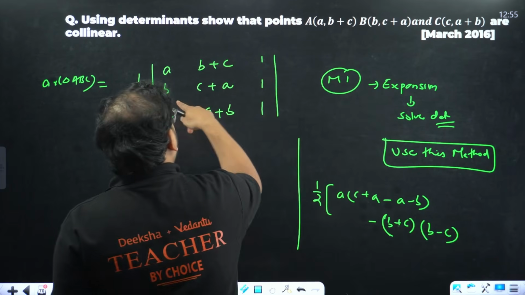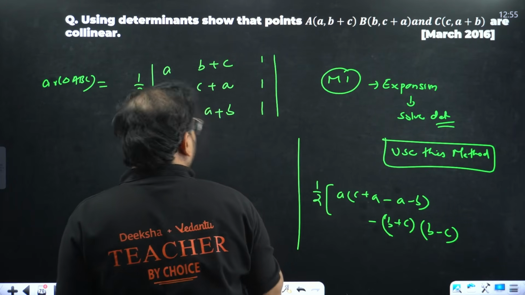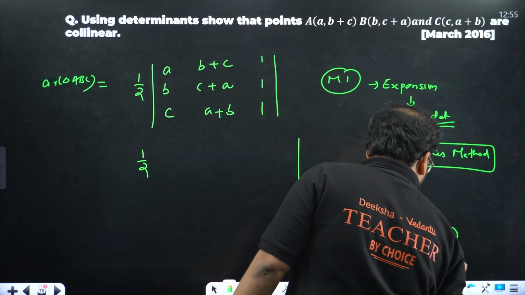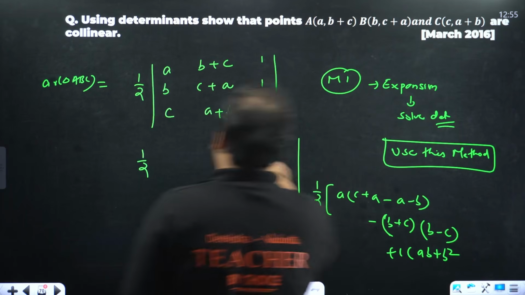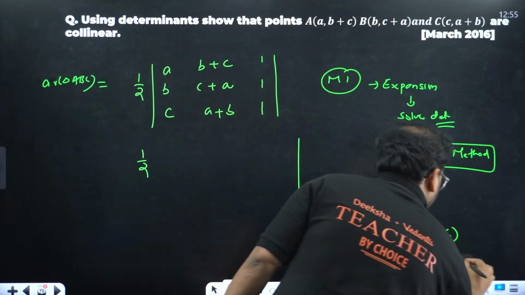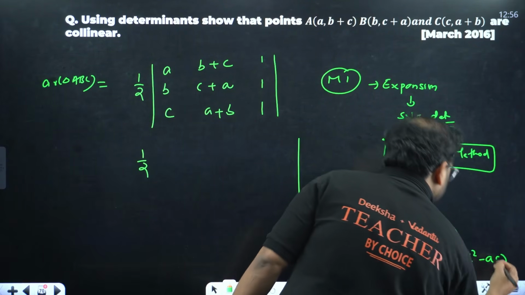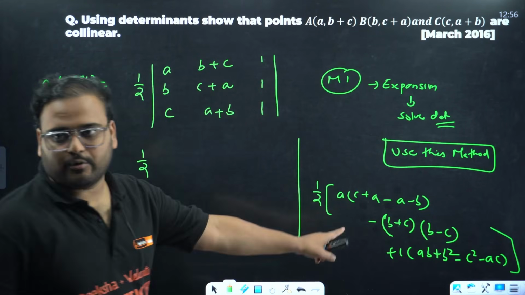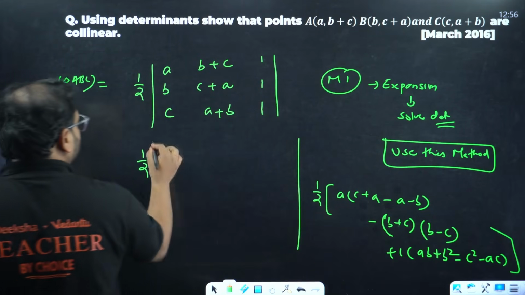And with 1, you're going to have b square. With plus 1, you'll have ab plus b square minus c square, and ac minus c square minus ac. Solve it, please. You can solve this. This is the method I want you to use. But for this condition, let me just show you.